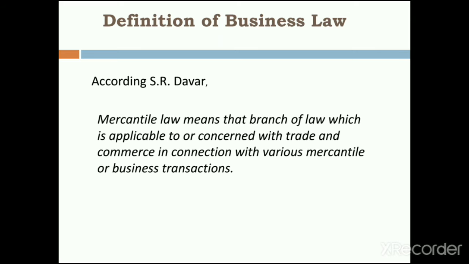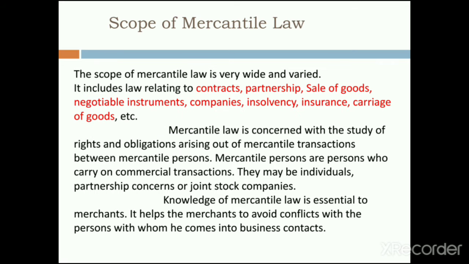Now, a little bit of scope: why is it important? If you study business law or mercantile law, what is the important scope of that? The scope of mercantile law or business law is very wide and varied. It includes law relating to contract, partnership, sale of goods act, negotiable instruments, companies, insolvency, insurance, carriage of goods.